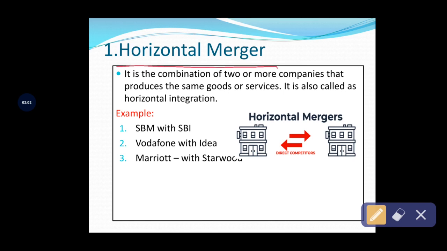The first form is horizontal merger. Horizontal merger is the combination of two or more entities that produce the same goods and services, and it is also called horizontal integration.